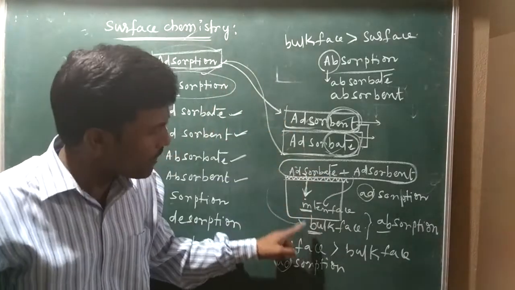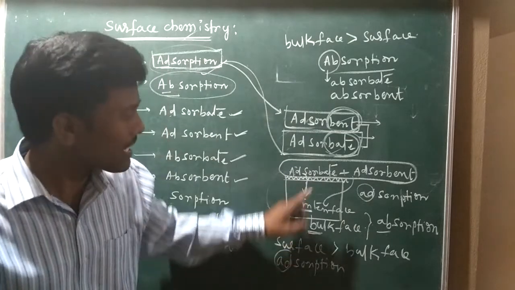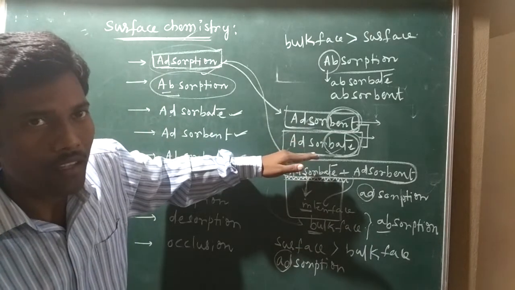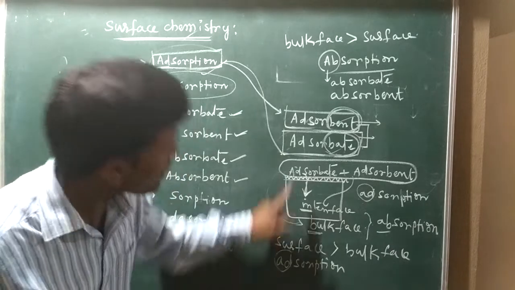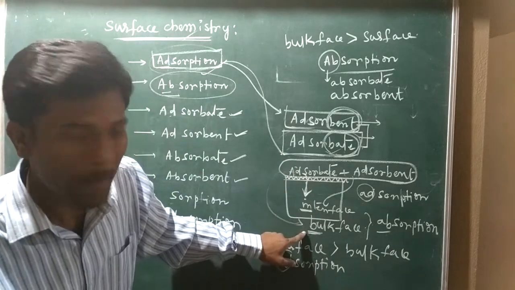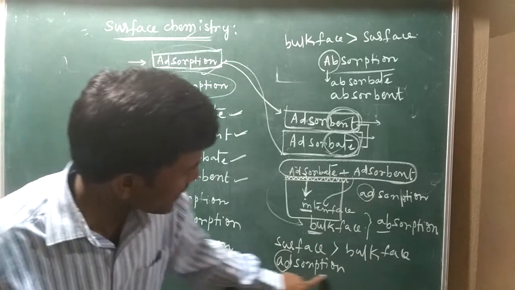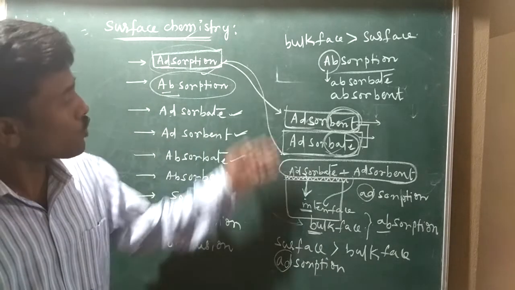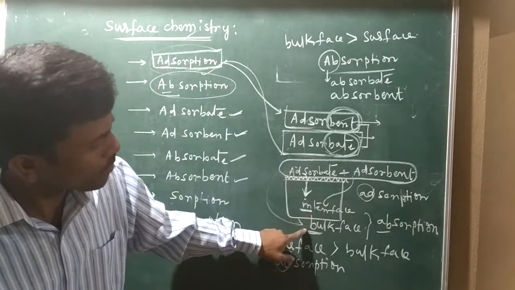Slowly it goes on to the interface and also the bulk phase. At last, the surface is not there. When there is adsorption, only the surface phenomenon is there, and the interface and bulk phase are not. Slowly it converts to interface and also bulk phase.